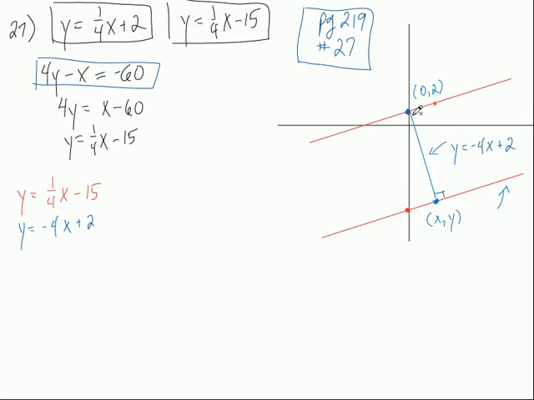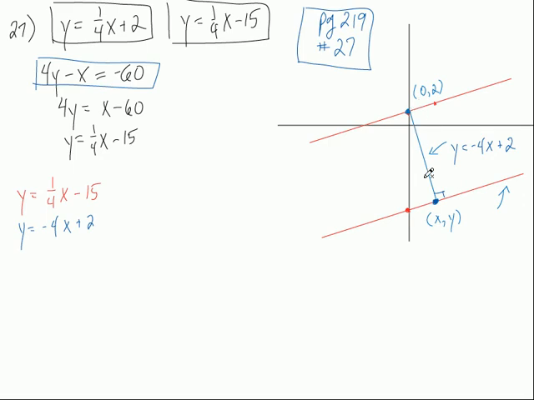Before I do that, I've got to find the 2 points, because we're finding the distance between these 2 points. So I know this point right here, which is (0, 2). I've got to find this point. That's why I made it (x, y). So my process in doing this, since I'm trying to find this point: do you see the two lines that form that point of intersection right there? I've got this line, which I already know, which is y = 1/4 x - 15. That's why I wrote it down in red right here.